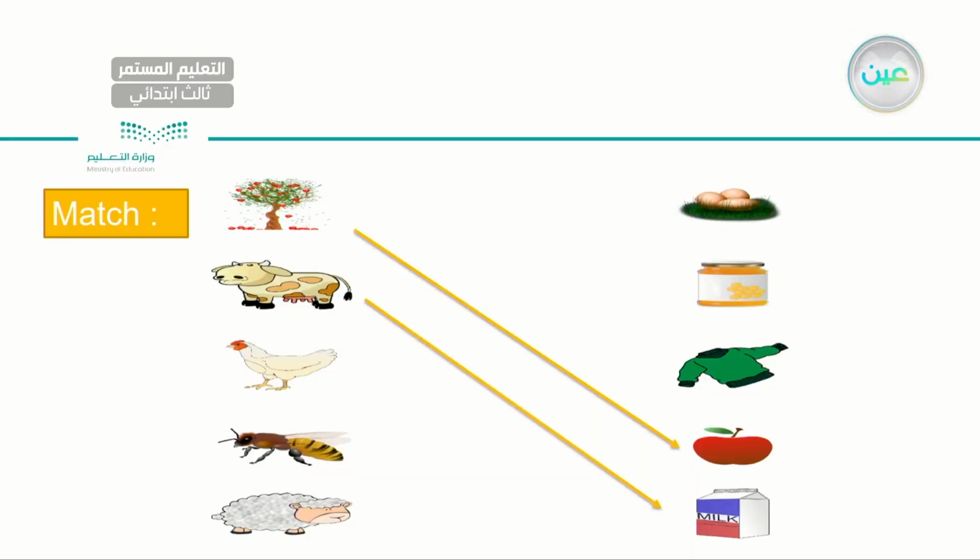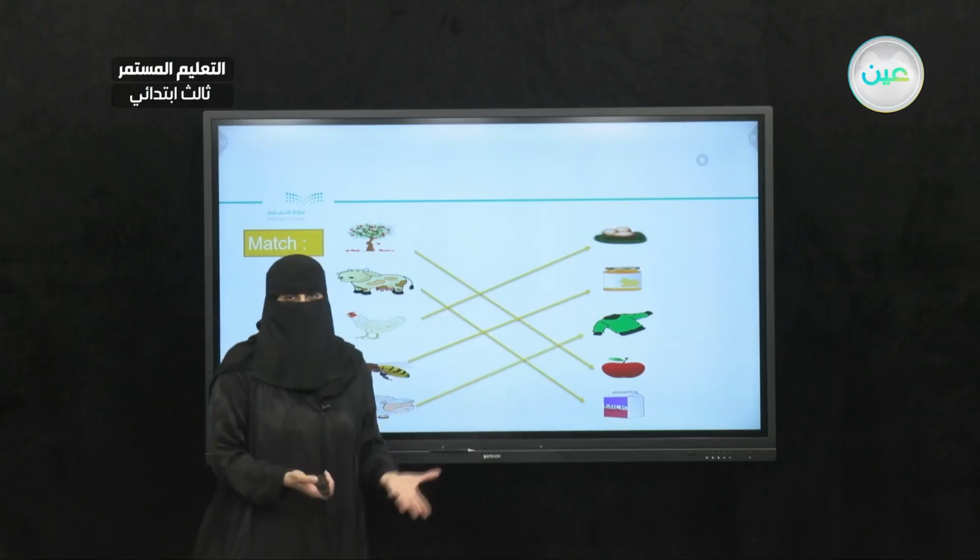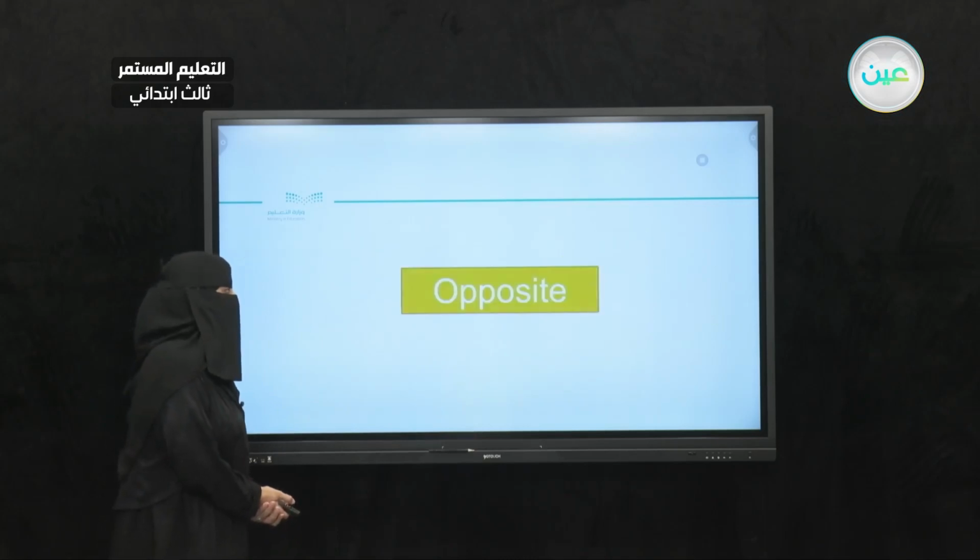As for chicken, this is an easy one. Chickens produce eggs. While here I have a bee. Bees produce honey. And what I have left here is a sheep. A sheep produces the sweater that is made of wool. Very good, my dear student.